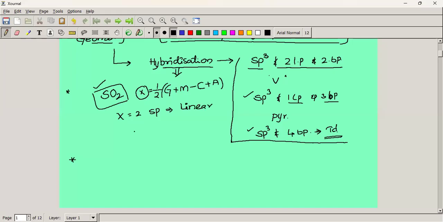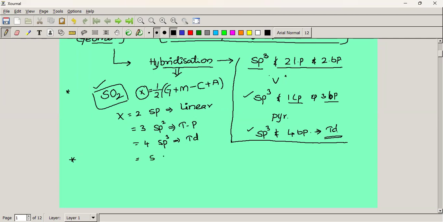Linear geometry. If x is equal to 3, sp2 hybridization, what is the geometry? Trigonal planar, which I am going to represent in the short form TP. If it is 4, hybridization is sp3, and the geometry is tetrahedral.